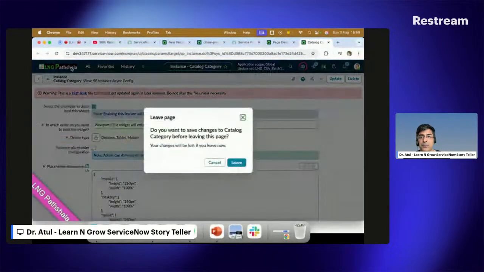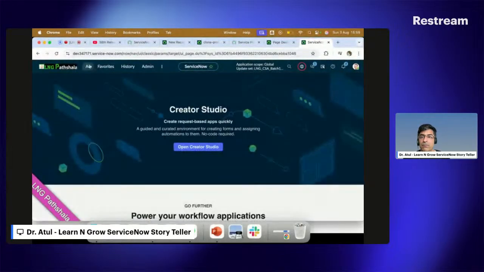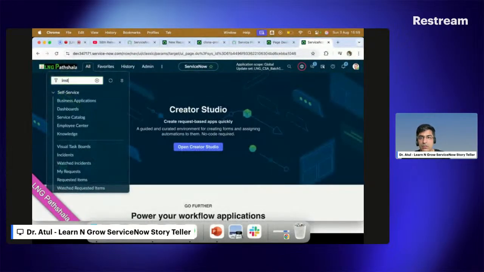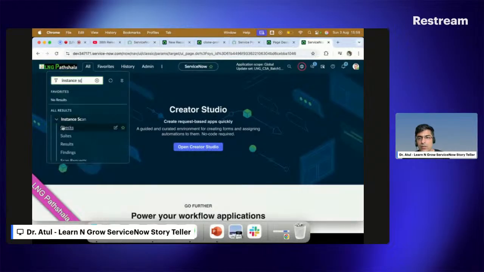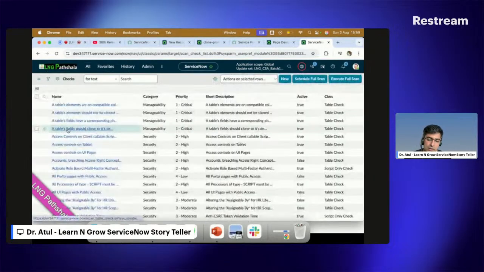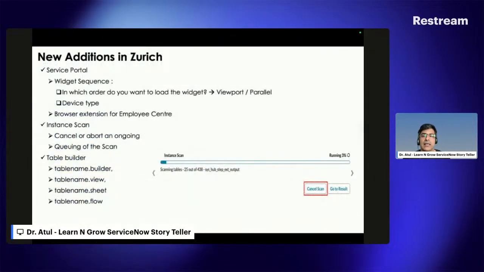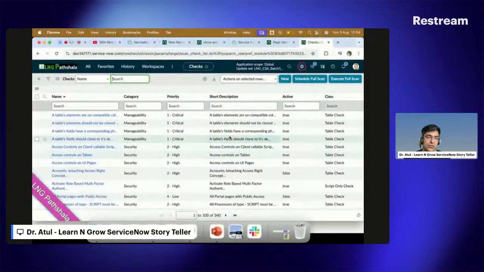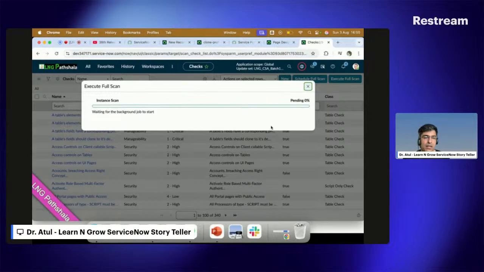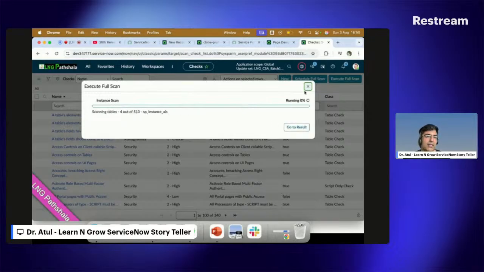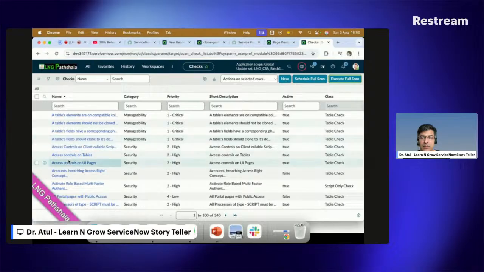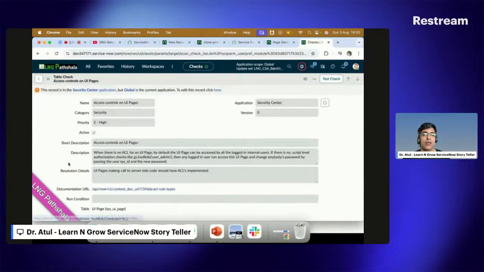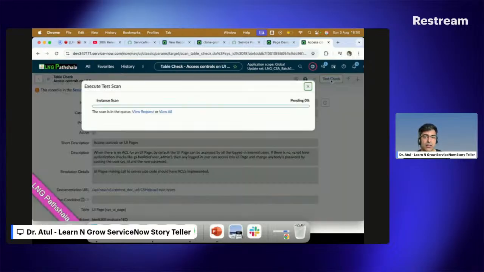Now if I click here, leave everything, search here. Yeah, so you can see checks. ServiceNow introduced two things here. Number one, you can cancel or abort any ongoing scan, and you can queue the scan as well. So now if I run a full scan, I should get an option here called cancel. Let me close this and open it, because it is running now, so it will not give me that option, and test check.